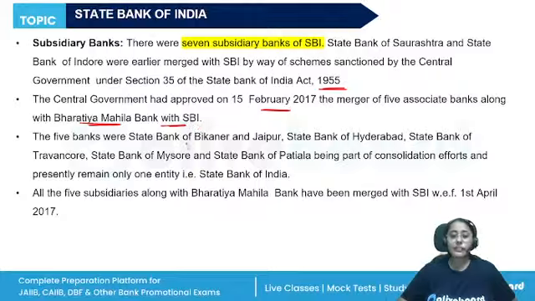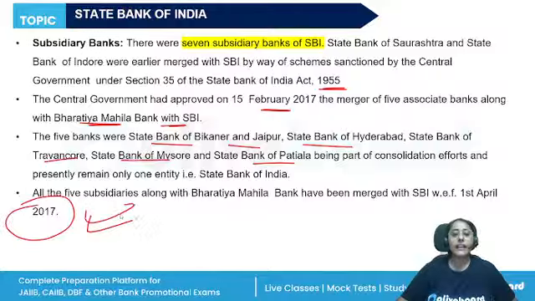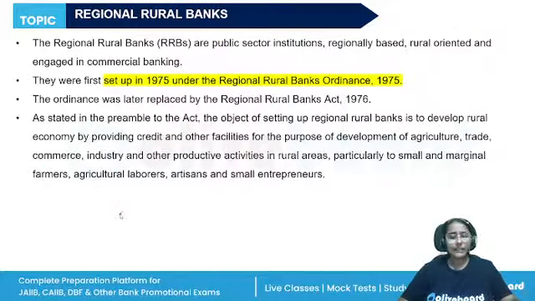The five banks were the State Bank of Bikaner and Jaipur, State Bank of Hyderabad, State Bank of Travancore, Mysore, and Patiala. So now only SBI exists. All five subsidiaries have been merged in 2017. This is the only information that you need to remember about SBI.